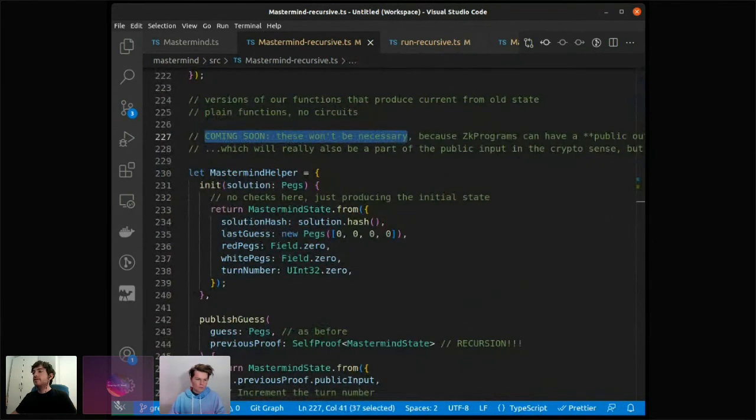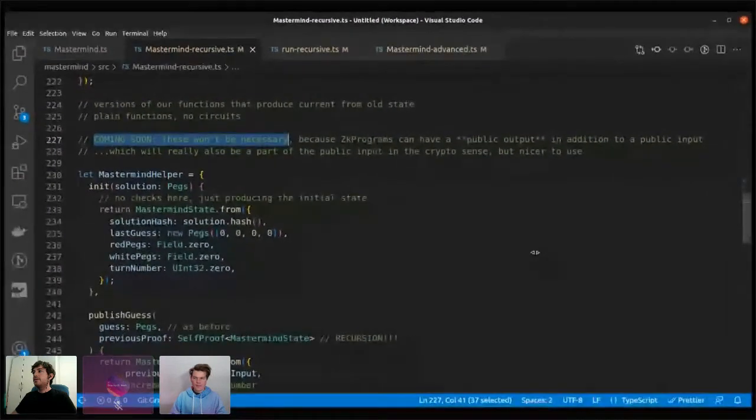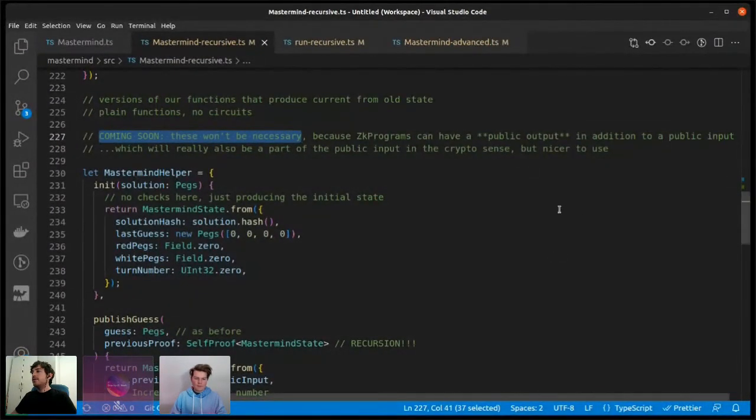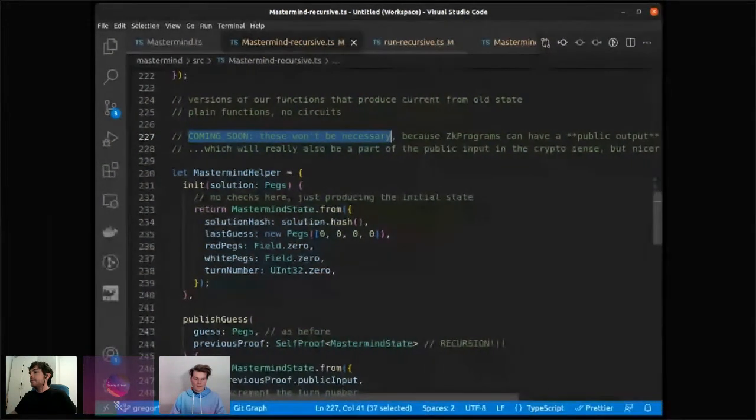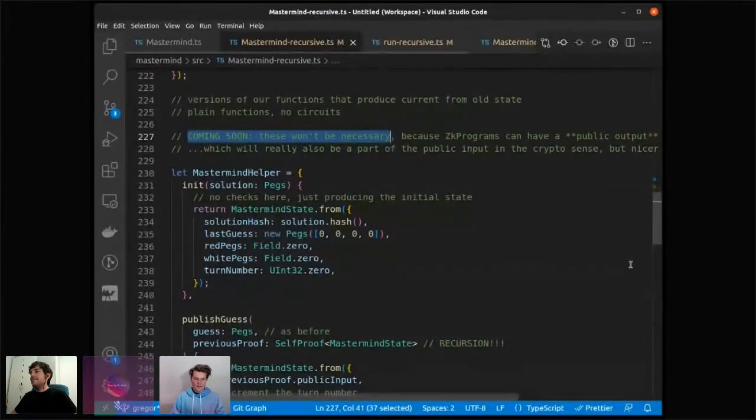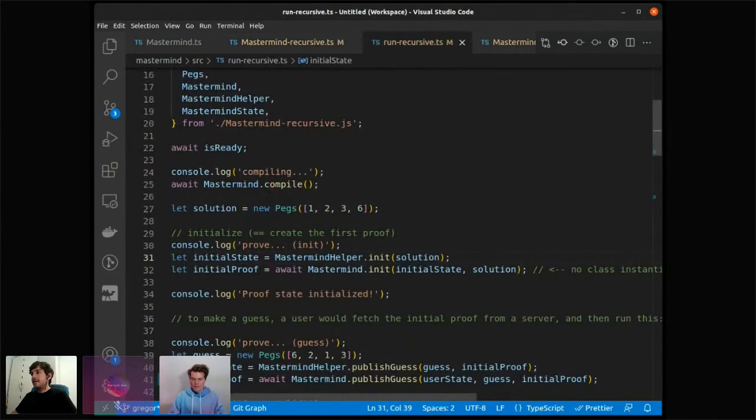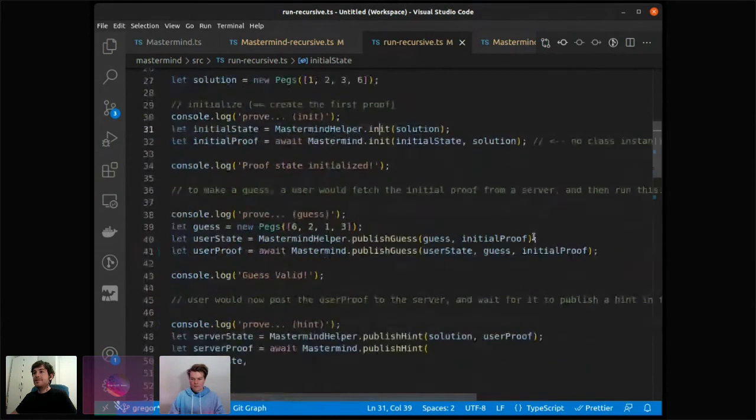we will have a way to make this unnecessary, because there's already work on the OCaml side to enable pickle circuits to have a public output, and the public output is the same. It's also a public input in crypto terms, but you just have to return it. So you don't have to do this twice. You just return it directly from the method. I'll show you this another time when it's ready.